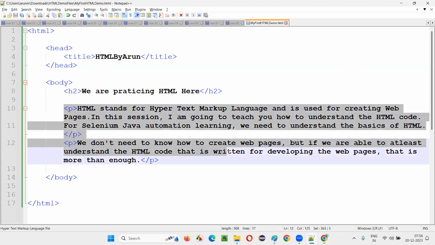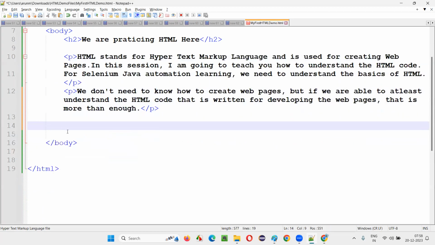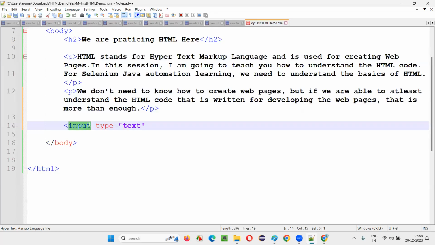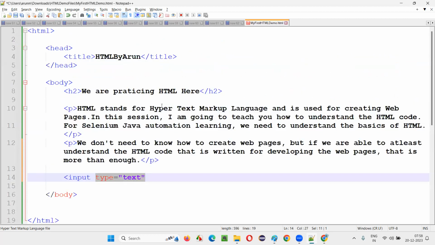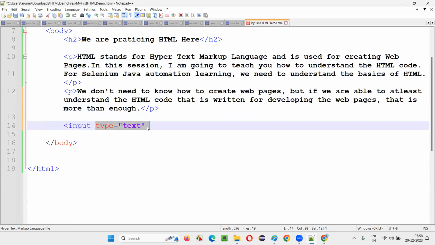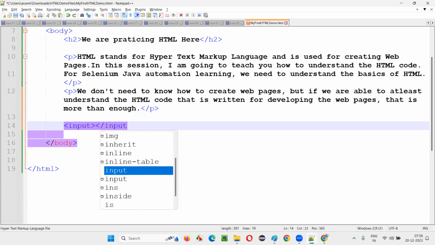And similarly, we have a lot of other things to do, guys. That is input type is equal to text. Don't worry about this. Let me write the code. I'm creating a text box field. So for a text box field, the tag name will be input, type will be text. This is an attribute, guys. Till now we have not seen any attributes, right? Now attributes have come. Input, type, text. This is an attribute. Attribute name goes inside the starting tag itself. I can write the input tag like this. Input. Slash input. Like this, I'll write.